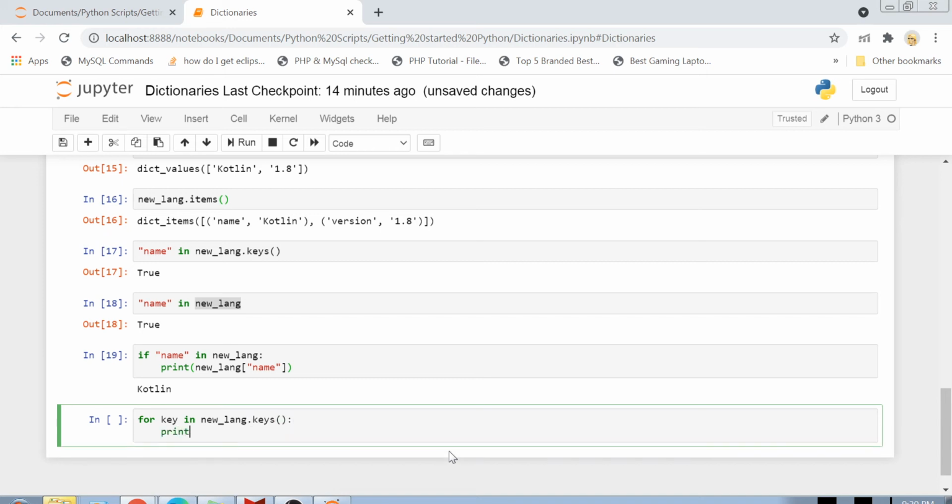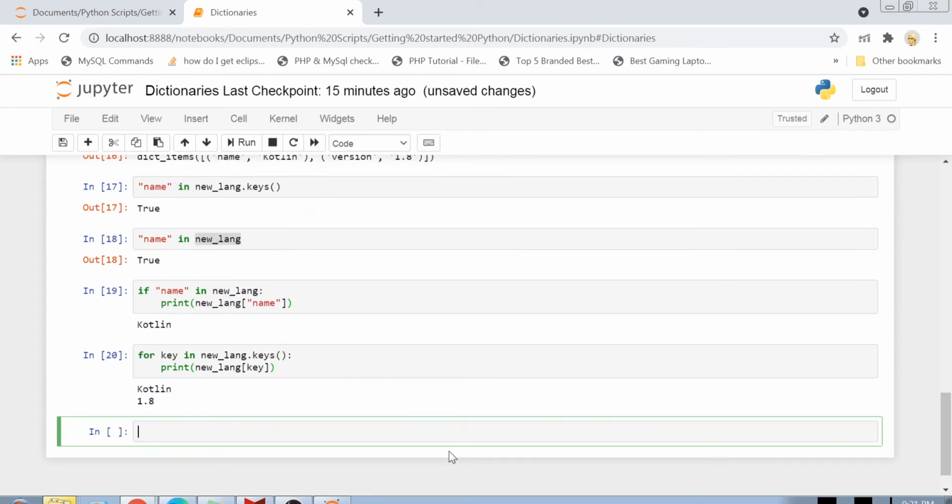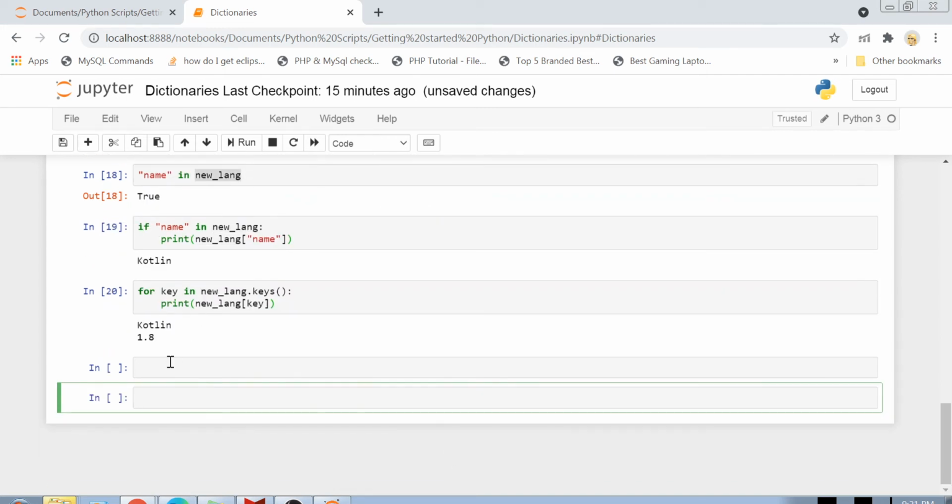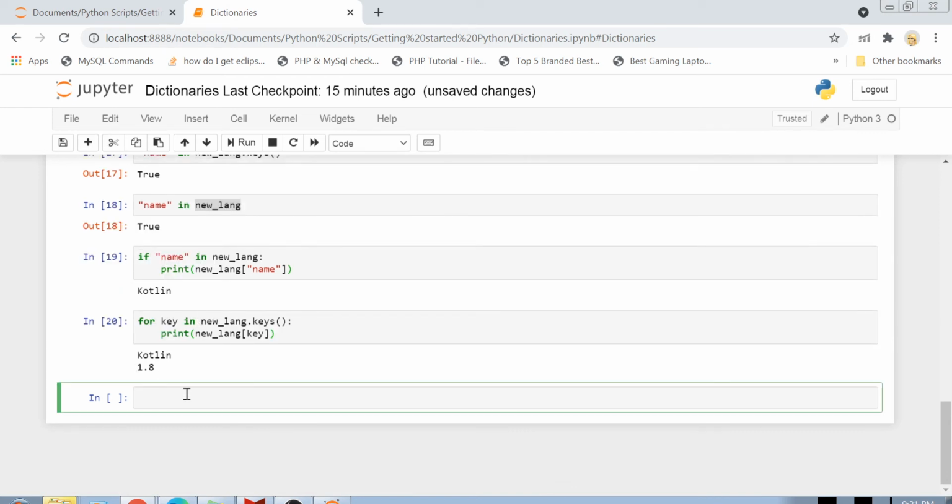So if you do not know all the keys of a particular dictionary and you want to iterate over it, you can use the keys function to iterate over it. You see what happened: we iterated over all the keys inside the new lang dictionary, and we printed each and every value here. So either you can use the values function or you can use this function. I hope that is clear.